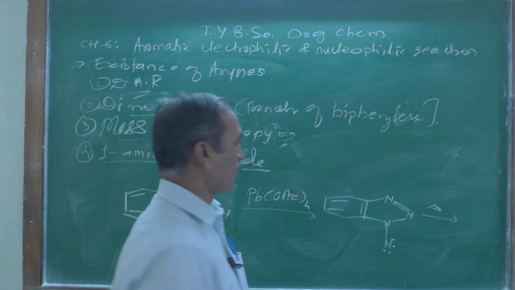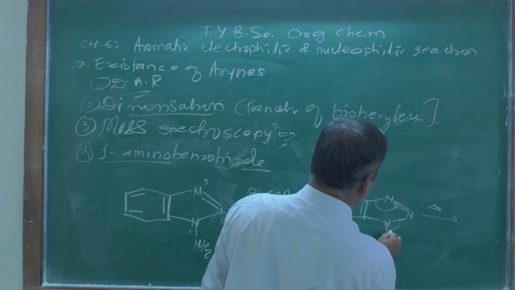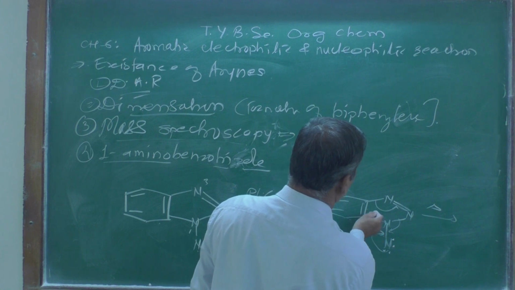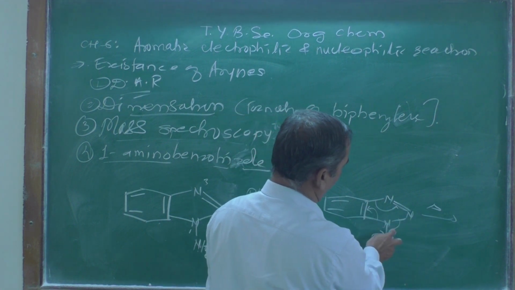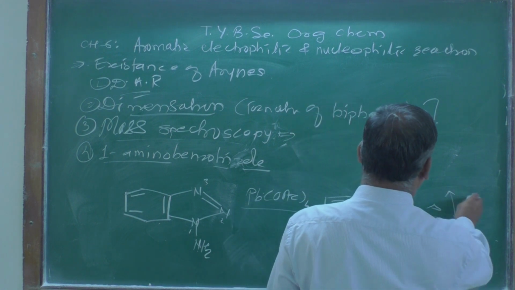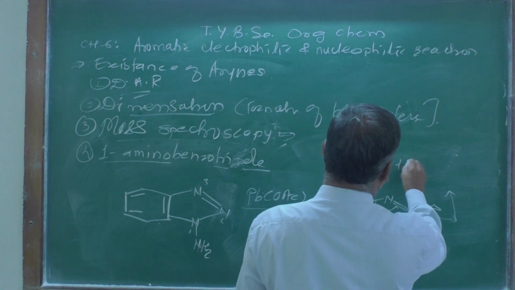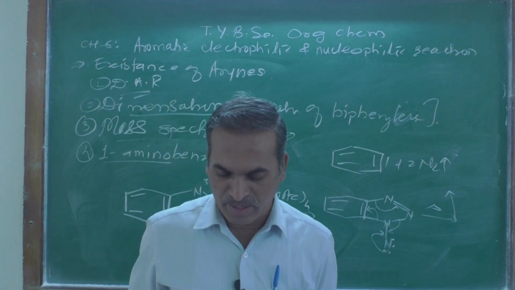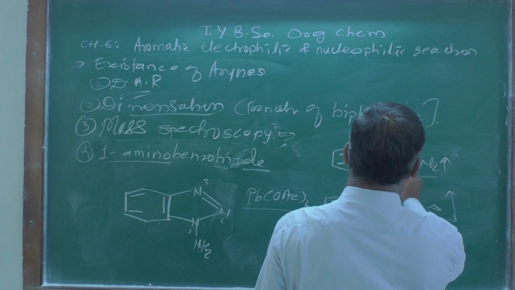What does it give? It produces this type, where the nitrogen has a triple bond, this forms as a double bond over there, and this forms as a triple bond. So in this way, there is a triple bond, and at the end of the product formation, two nitrogen atoms are evolved here. So in this way we have proved there will be the formation of this type of benzyne intermediate.